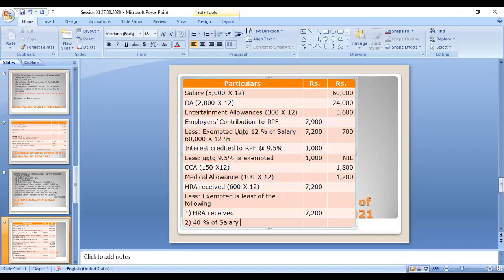Salary for this purpose means salary, DA, and commission on sales. DA need not be considered here. So what is the salary taken? The same salary, 60,000 into 40% is 60,000 into 40 divided by 100. So that amount is 24,000.